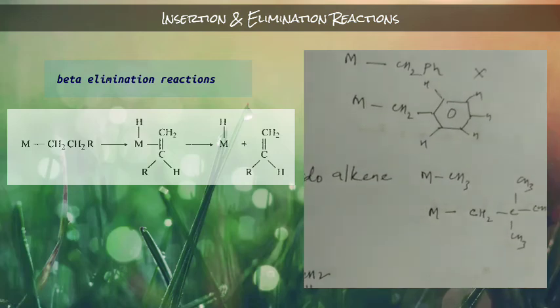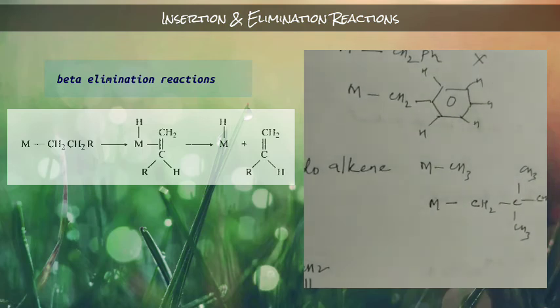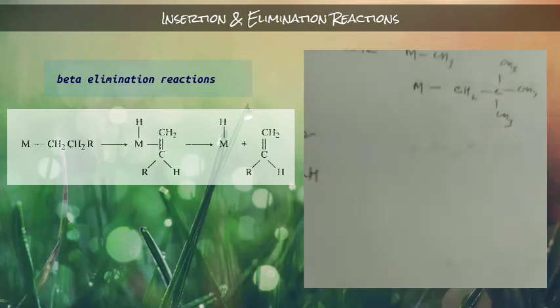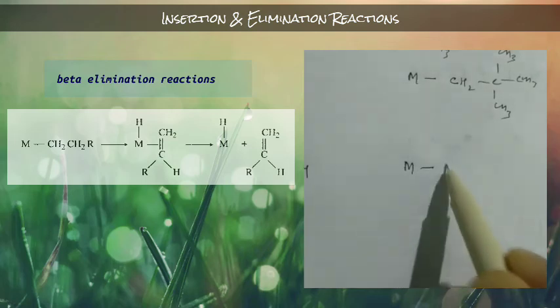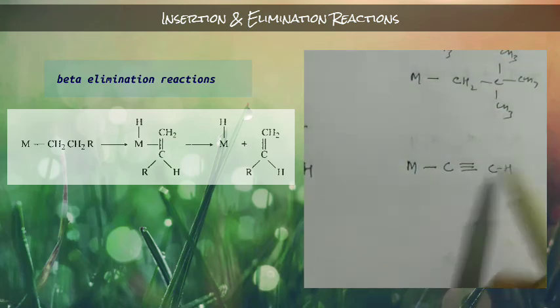So it will also not exhibit beta elimination. Also, if the beta hydrogen is too far from the metal, it will not undergo beta elimination. For example, let's suppose M-C triple bond CH. This is too far from each other.